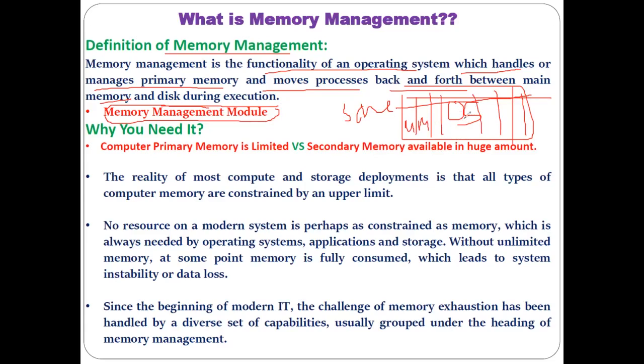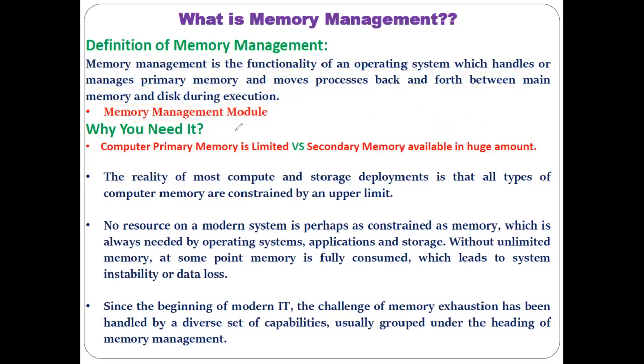Because the operating system is made by combining different software modules together, the operating system uses this memory management module to manage the main memory.